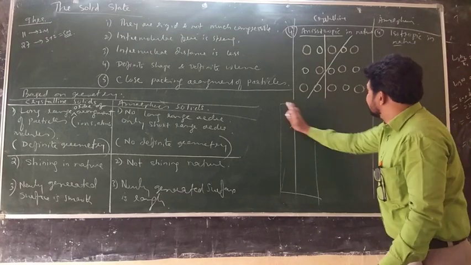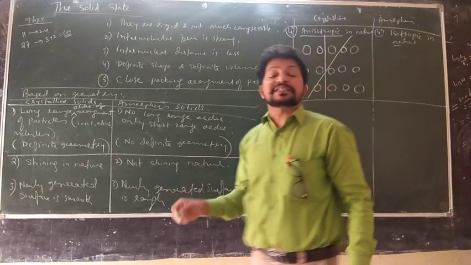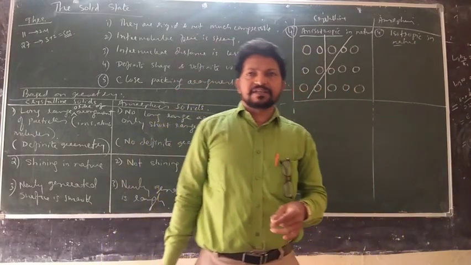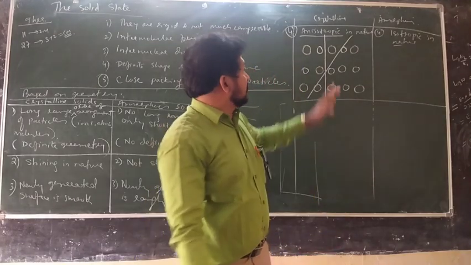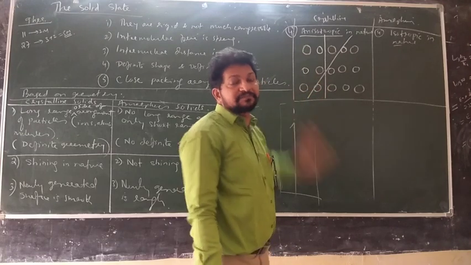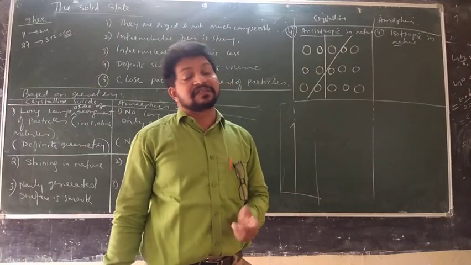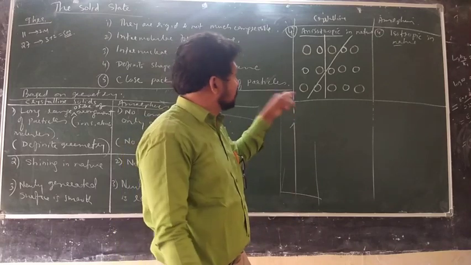So, when electrical properties and magnetic properties are measured, say electrical resistance, refractive index, they are different in different directions. Mechanical and electrical properties are different in different directions because of the order.